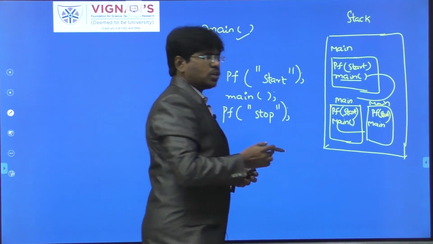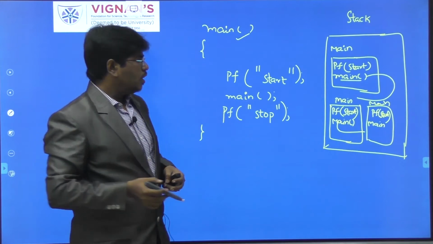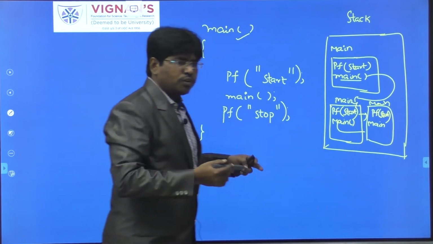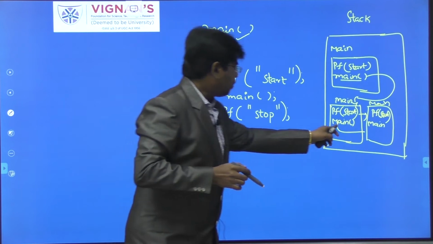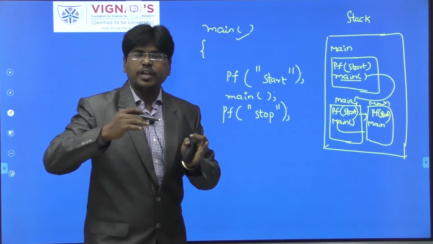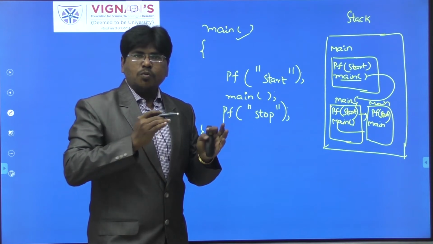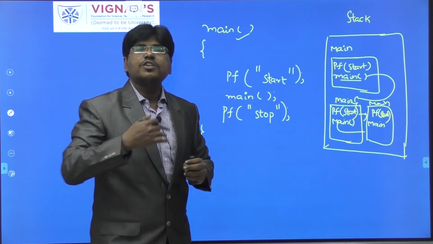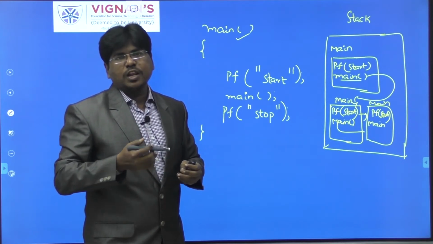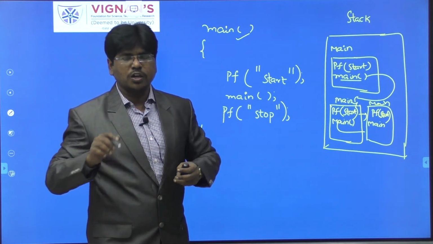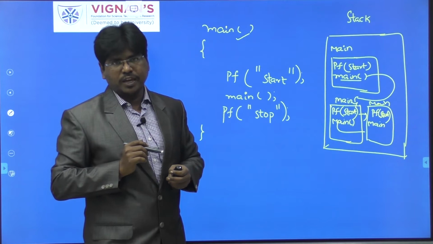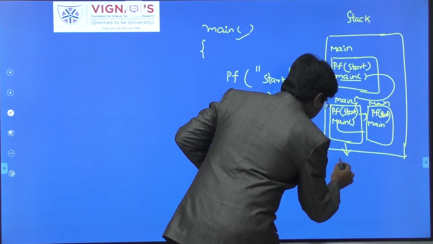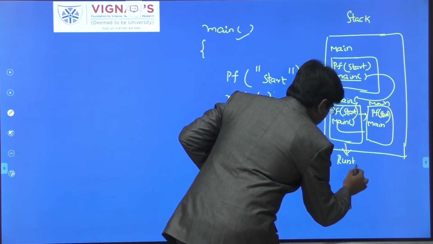So it goes on creating so many method spaces. The control moves from this to this, again from this to this, moving forward to create all the method spaces for the main function. It continuously goes on creating method spaces. As many method spaces as memory allows will be created, but after some time memory is not available to create more method spaces. Why? Because the control keeps going to the function called main, so it creates many method spaces. After some time it doesn't have any memory, so it produces an error called a runtime error.